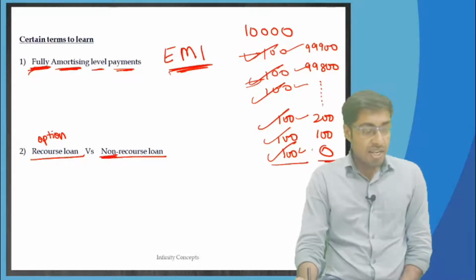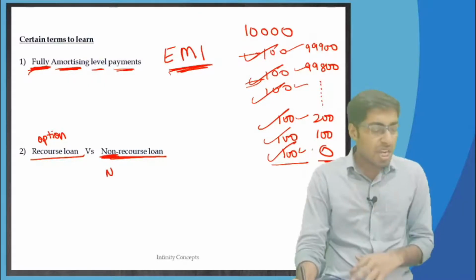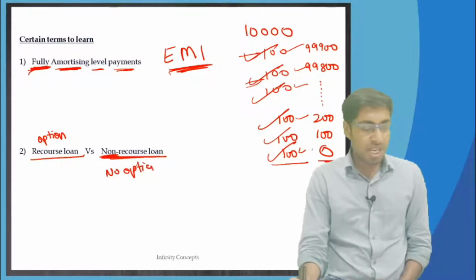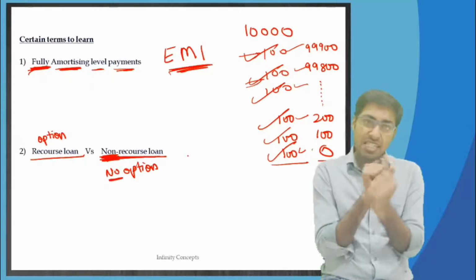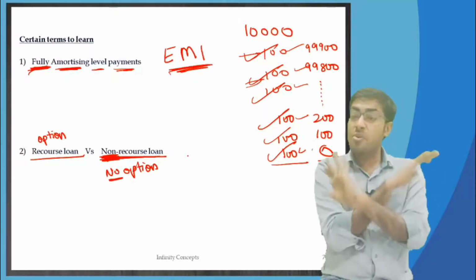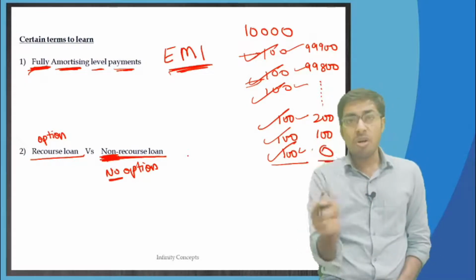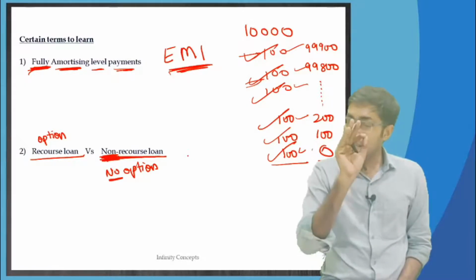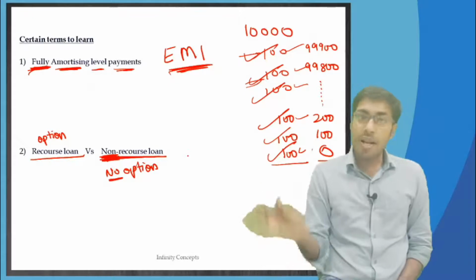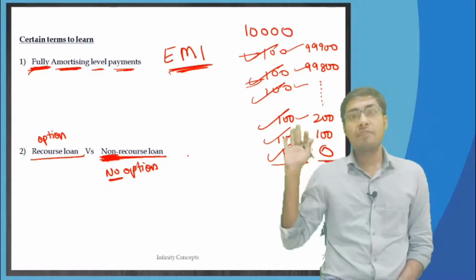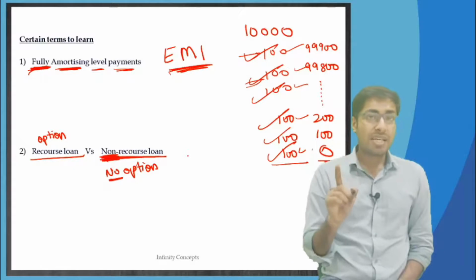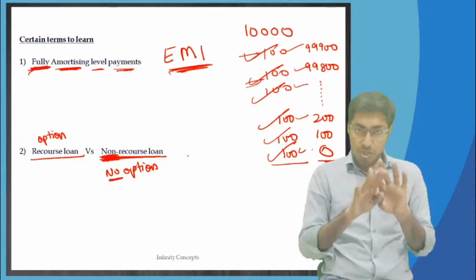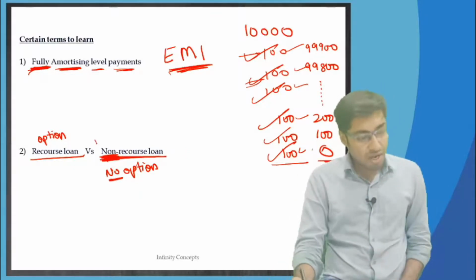A non-recourse loan means no recourse, no option left with you now. Your hands are tied, you cannot do anything. The only option that was given to you, only that is available. Over and above that, no option is left with you. That is a non-recourse loan. Now in the US, technically there are two types of loans, but in the US there is only a non-recourse loan.